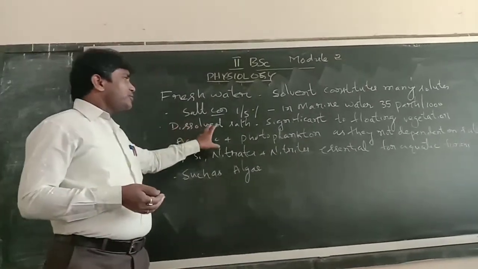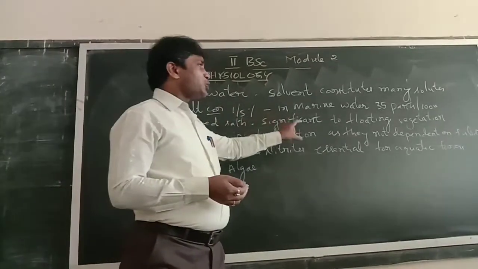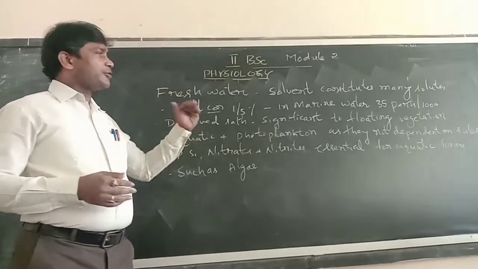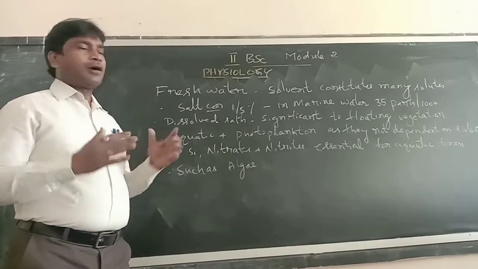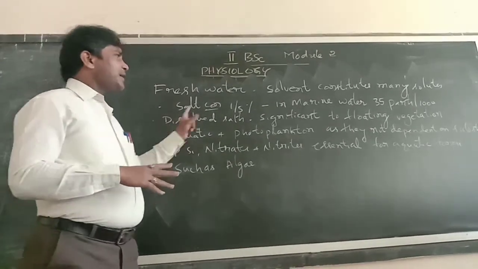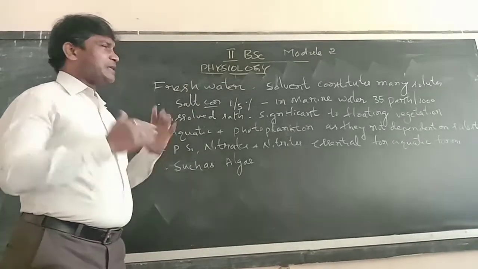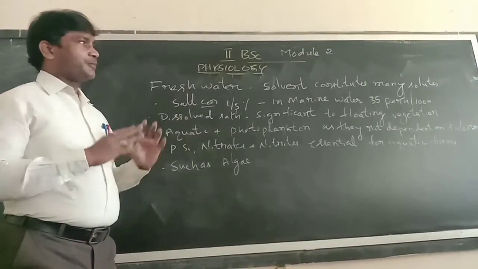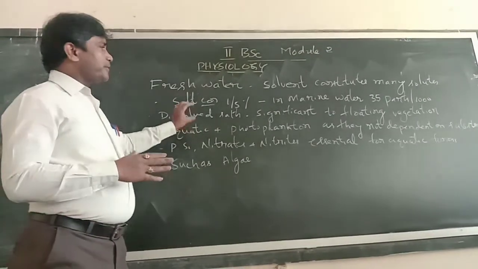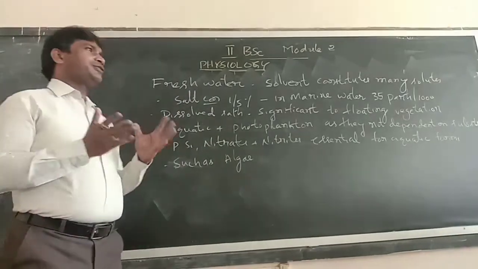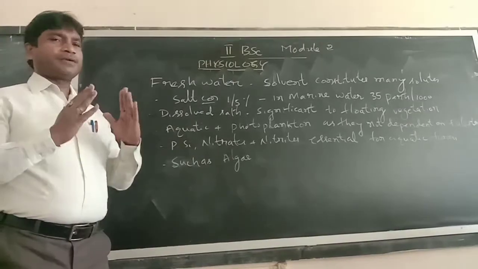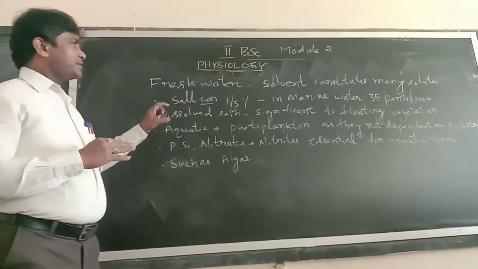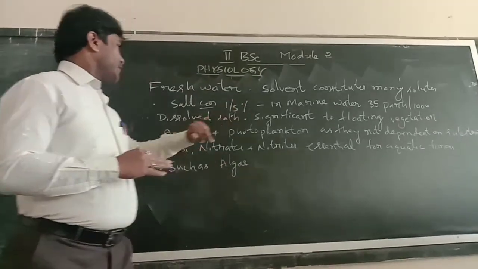So the dissolved salts play a very significant role for floating vegetation and aquatic life forms like phytoplankton. As they are not dependent on the substratum for their sustenance, they are found floating in the water. So water is the main medium here. It plays an important role for the sustenance of life forms in marine bodies like seas and oceans. But in freshwater bodies like ponds and pools, the concentration of nutrients is comparatively less, mostly found at around 1.5%.